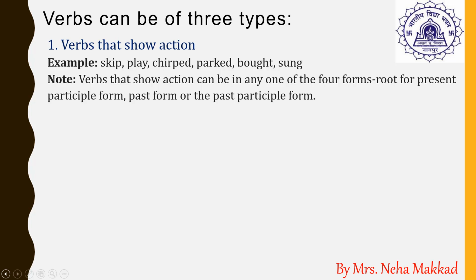So the verbs showing action can be in any of the four forms. Like we discussed in the previous slide, they can occur as the root or the base form of the verb, the present form, the past form, the past participle form, or the ing form of the verb. It can take any one of the four forms of the verb.